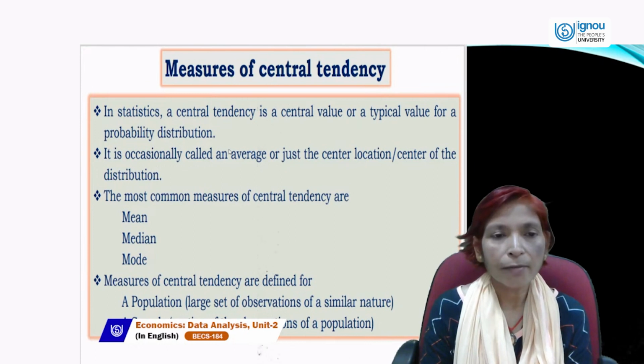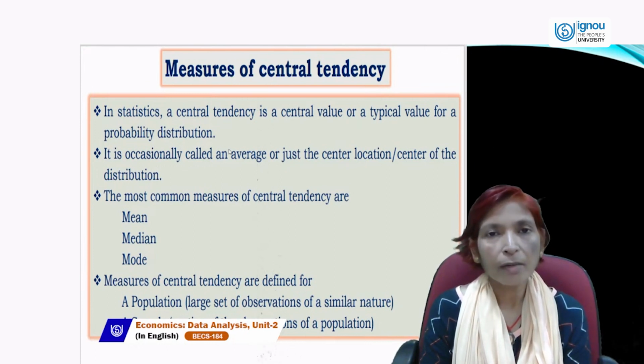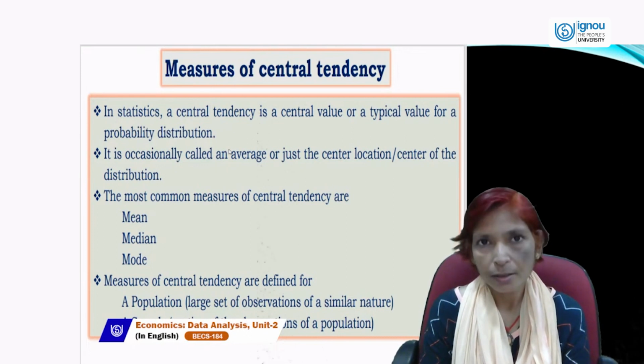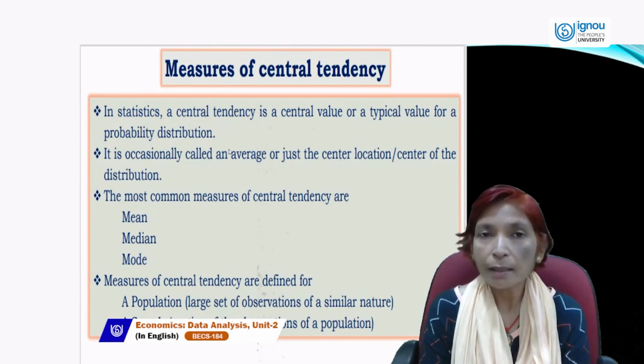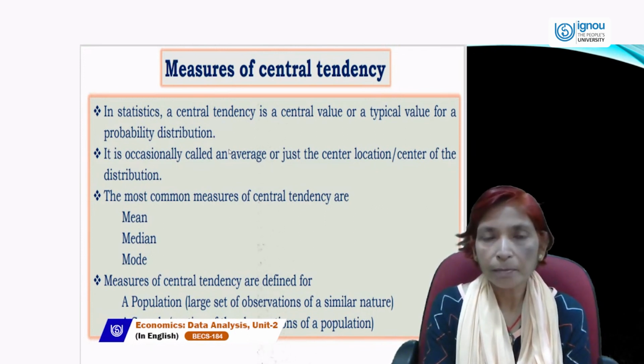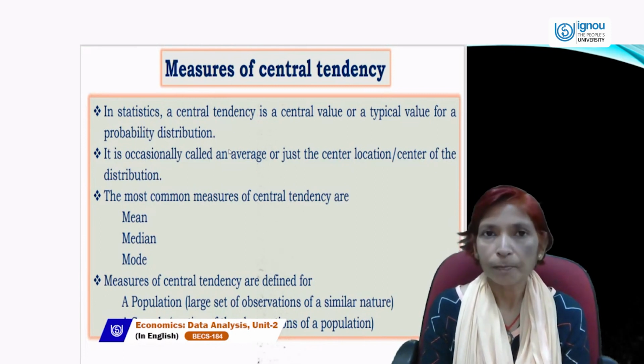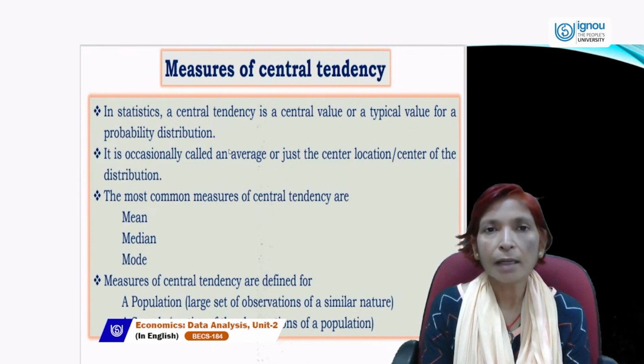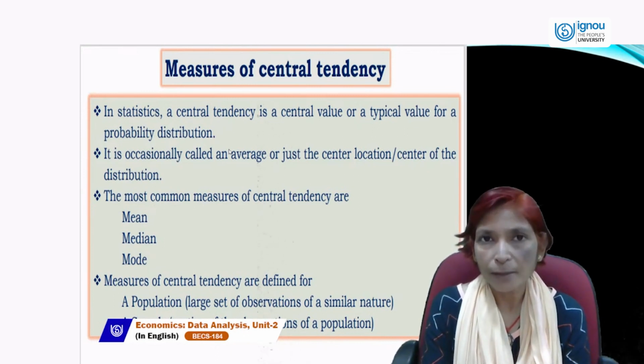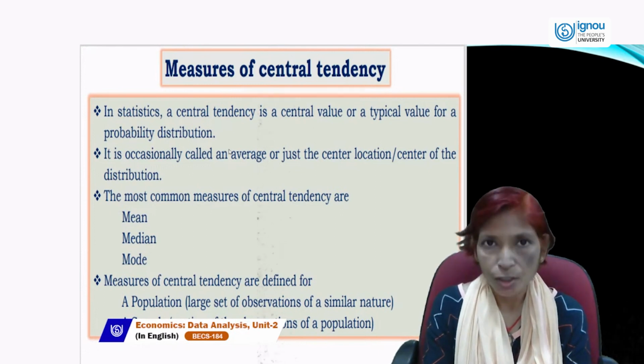Like if we say that the river depth is on average 6 feet, it's an average, not accurate. Maybe the river depth may be higher than 6 feet in the center or in the middle, and at the last it may be less than 6 feet, and in the beginning it may be less than 6 feet. But in aggregate, if we say that the depth of the river is 6 feet, that is called average.